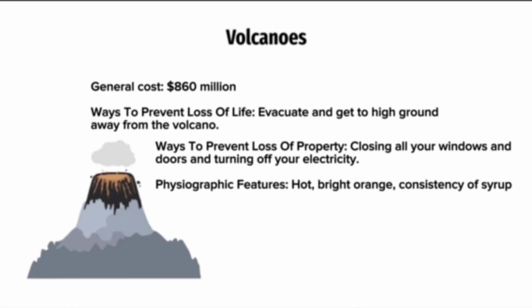The best way to prevent loss of life is to evacuate and get to high ground away from the volcano. To prevent loss of property, you need to close all your windows and doors and turn off your electricity. The physiographic features of lava are it is hot, bright orange, and the consistency of syrup.